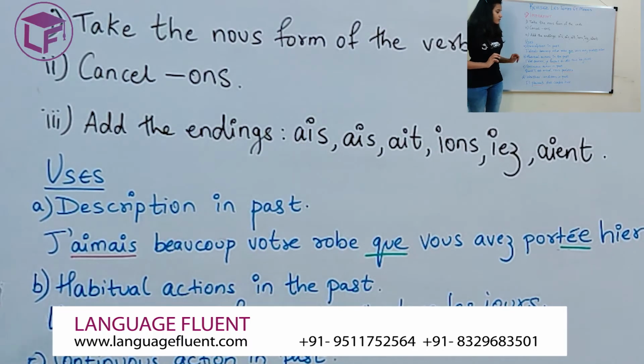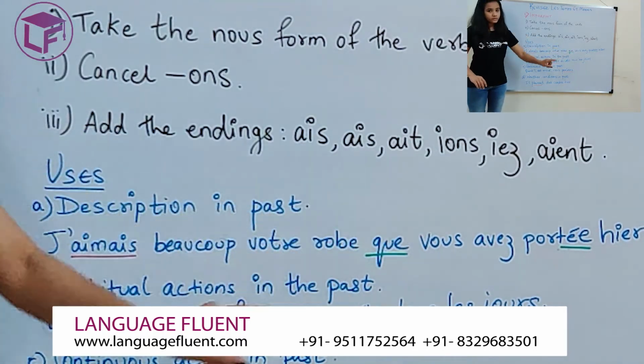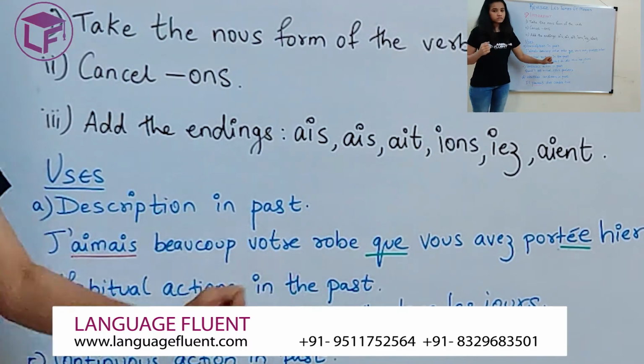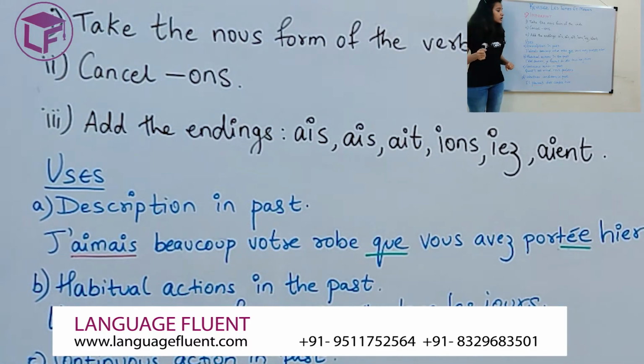If you see carefully, I have also underlined que and porté. This would be a quick revision for your passé composé rule, where with your avoir auxiliary, if you have a que in the sentence, that is your relative pronoun, your past participle will agree in number and gender with what you're talking about. Here I'm talking about robe. Robe is feminine, hence I added an extra E. Alright. The second use of imparfait is when you're talking about a habitual action in the past. That is something that you did in the past, not once but habitually.